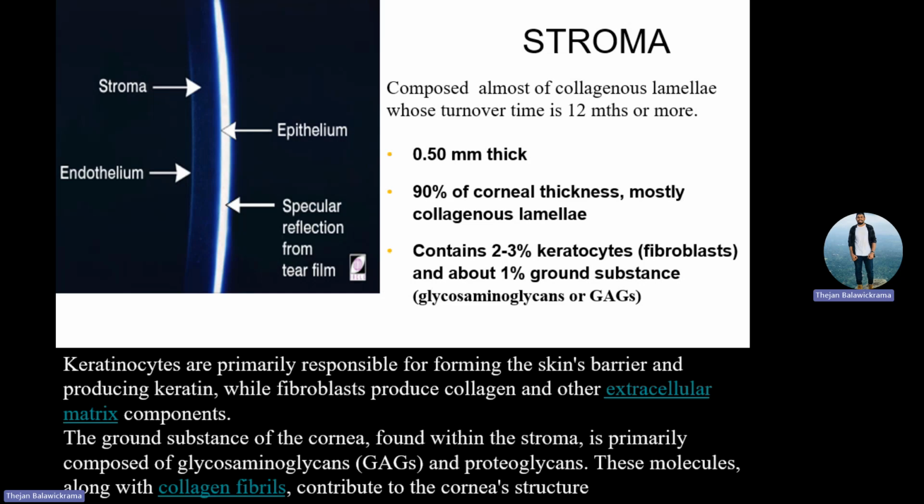We call it the optic section technique. Remember there are 8 to 10 techniques on the slit lamp. Optic section is to see the layers.